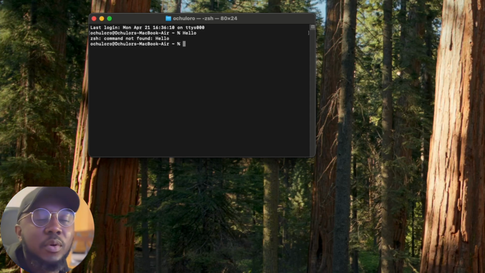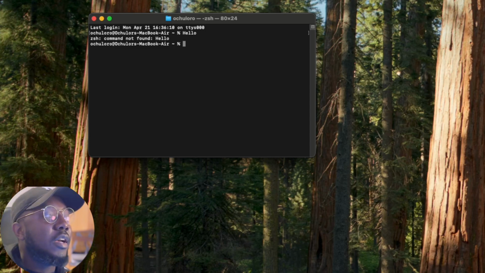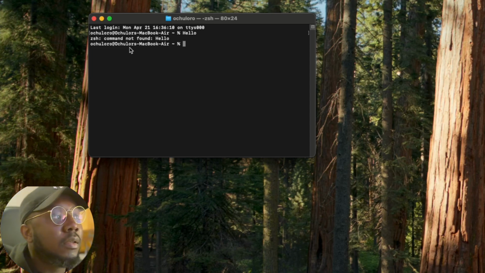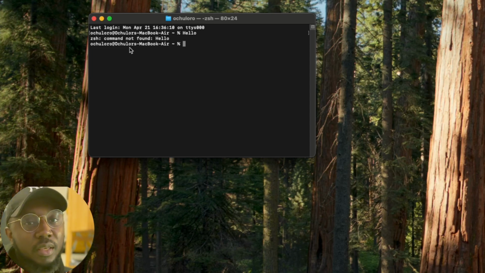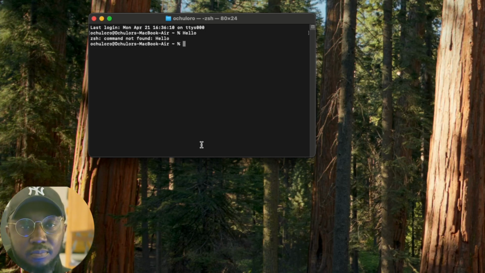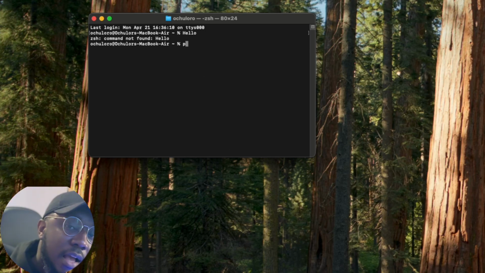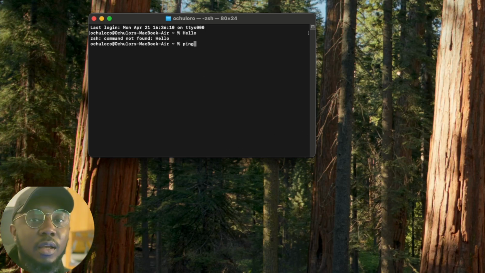For now, don't worry about what these commands are, but let's see how the computer reacts when we speak in a language it understands. For example, we can use the command ping. Don't worry about what ping is, but let's assume we want to connect with Google. Ping can be used to send messages to and receive messages from a website.